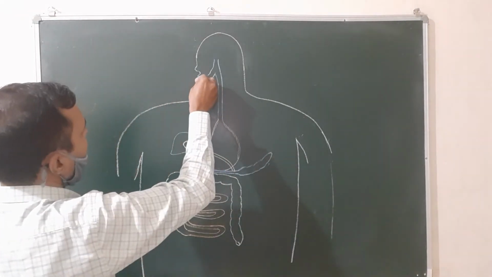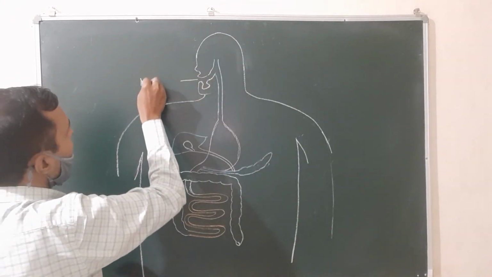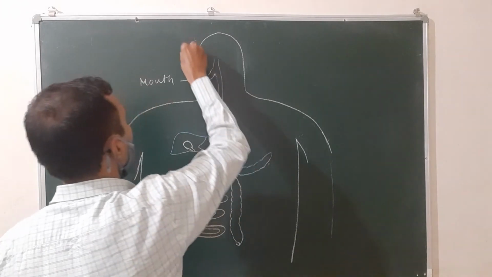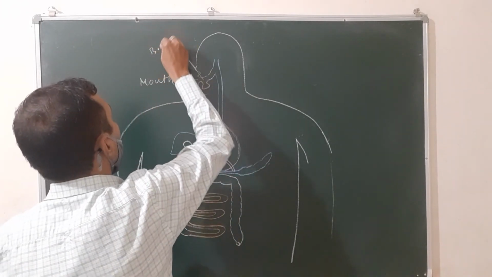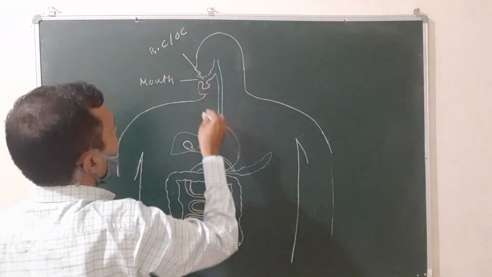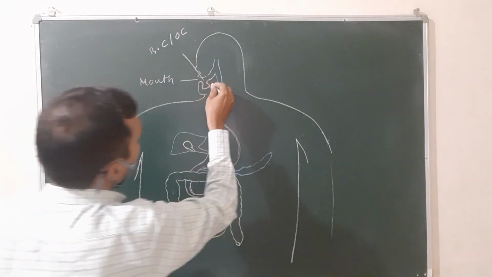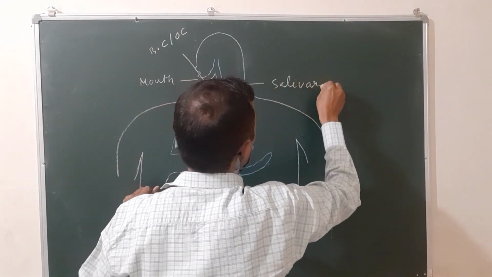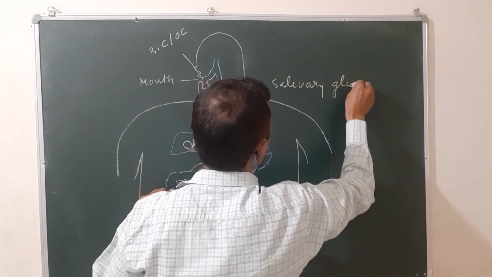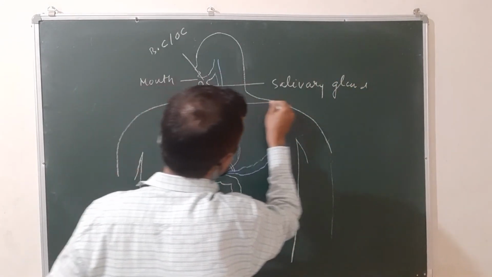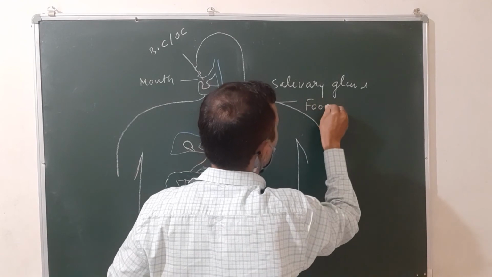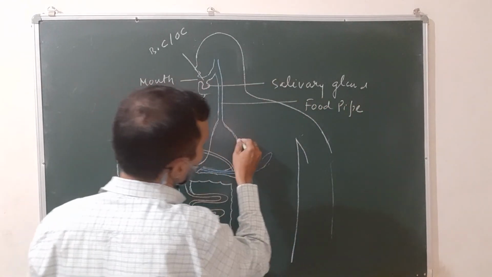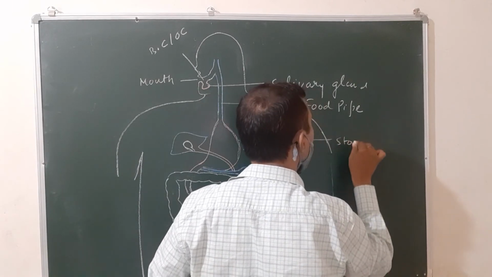This is the mouth, correct? And this is what? This is the buccal cavity, also known as the oral cavity, and this is the salivary gland. This is the food pipe, also known as the esophagus.